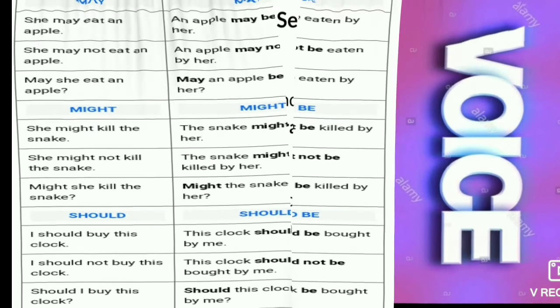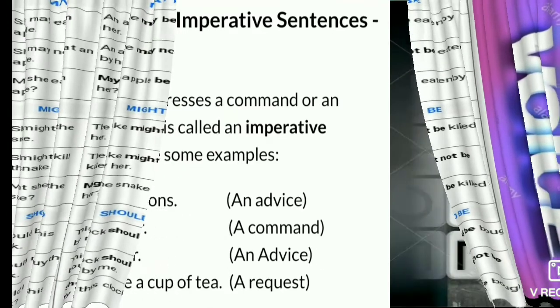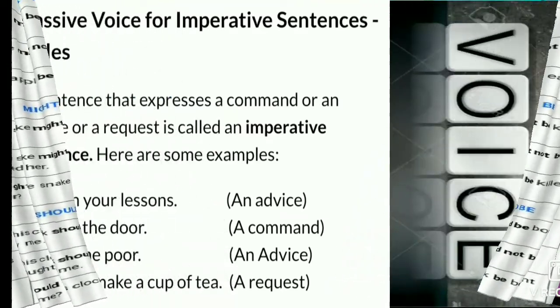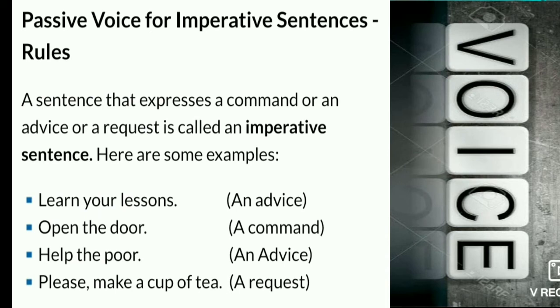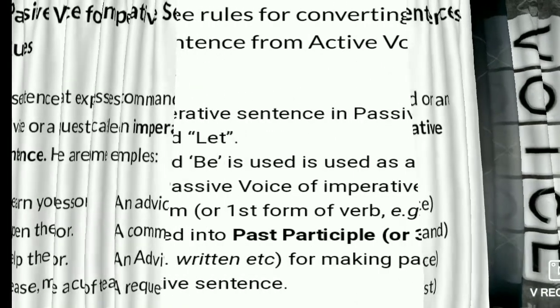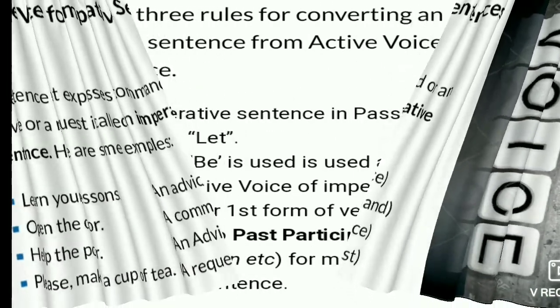After the modals, we have to know the rules of the imperative sentence. In the imperative sentence, I will just clarify what an imperative sentence is. An imperative sentence means a sentence that expresses a command, an advice, or a request. Here are examples: learn your lesson, advice; open the door, command; help the poor, advice; please make a cup of tea, request. And how this is changed, the structure and rules are also there.